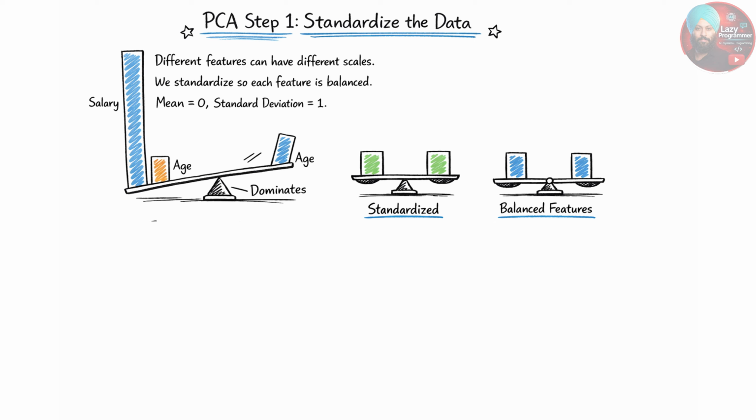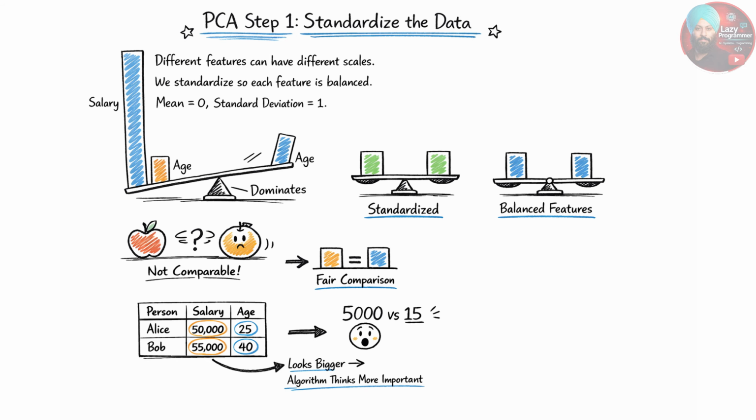Let us try to understand with a very simple example. Imagine you are evaluating two people based on their annual salary and age. Now, if you look at these numbers, the difference in the salary is 5000 while the difference in age is only 15. But because 5000 is much larger than 15, the algorithm will think that the salary is more important or has more variance. It may completely ignore the age difference because it looks like a tiny rounding error compared to the thousands of difference in dollars.